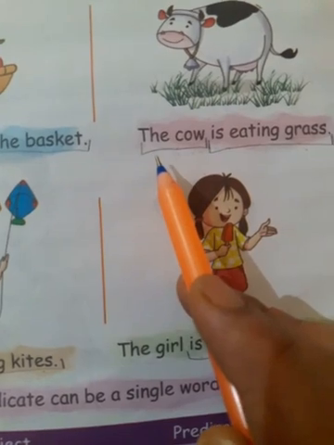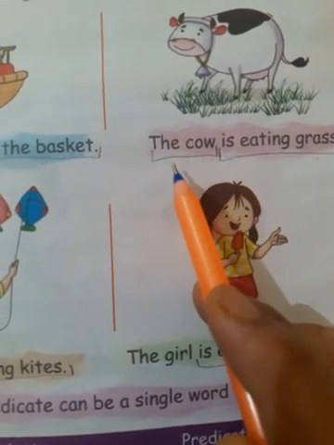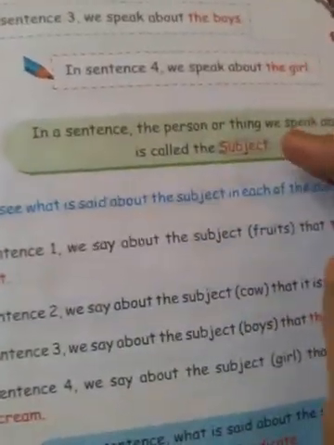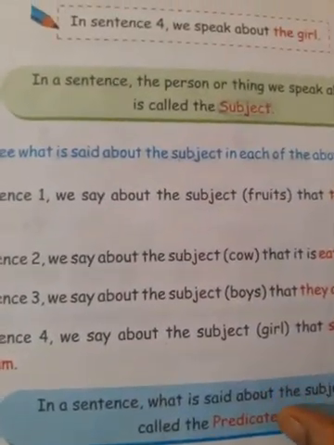Whereas the subject is what? The person or thing we speak about. Okay? I hope you have understood what is subject and predicate, right?